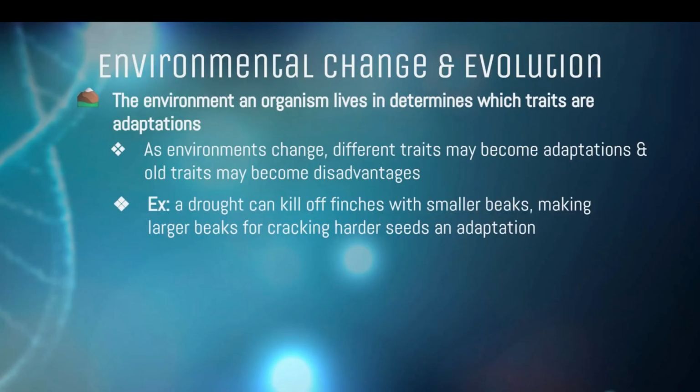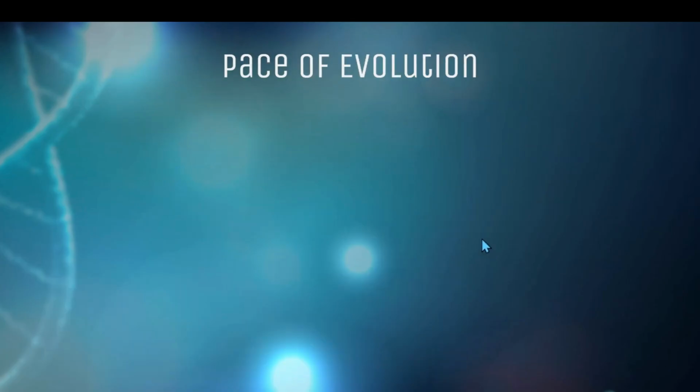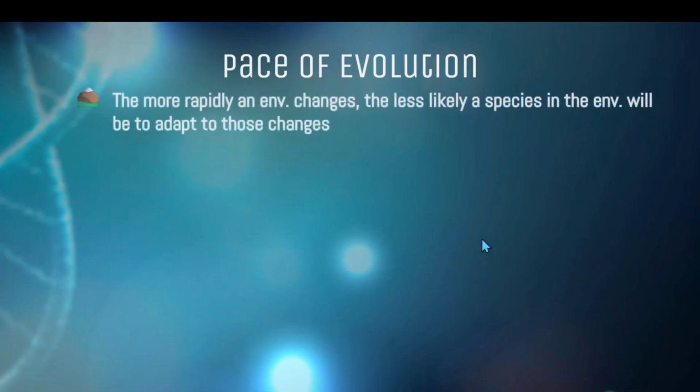So if a drought kills off finches with smaller beaks, those finches with larger beaks are going to be better suited for the environment. However, another change might not work, and that might then kill off those finches with the larger beaks. So you have to think not only about the trait, but also the environment that it's living in. The more rapidly an environment changes, the less likely the species in the environment will be able to adapt.